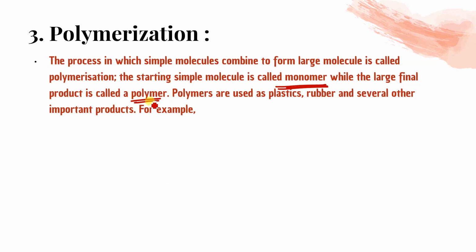Polymers are used as plastics, rubber, and several other important products. Also, you can see them in switch boards in homes, the black coating on non stick cookware, and even pressure cooker handles. Bucket, toys, all these are polymers.